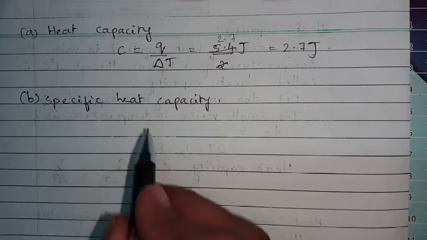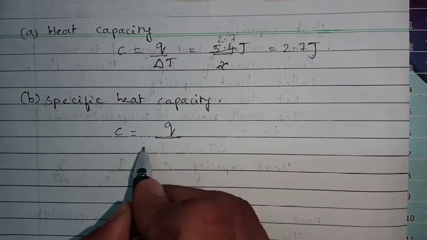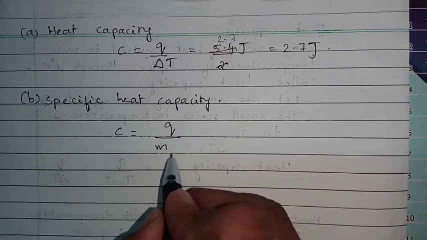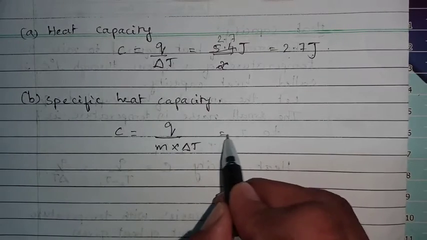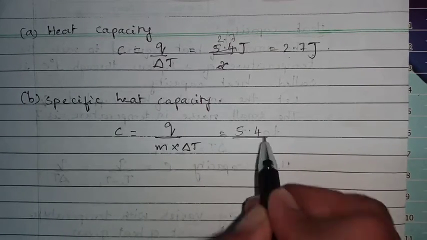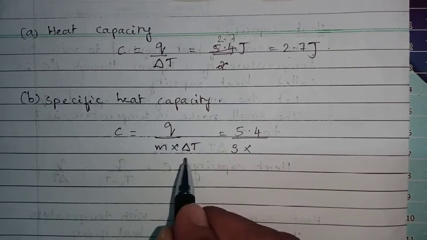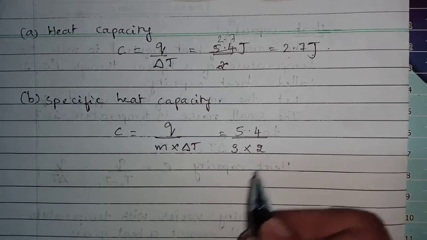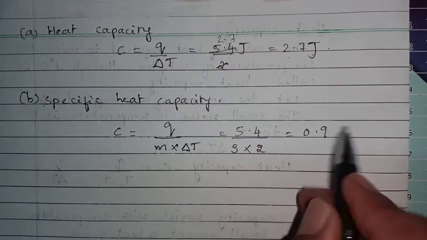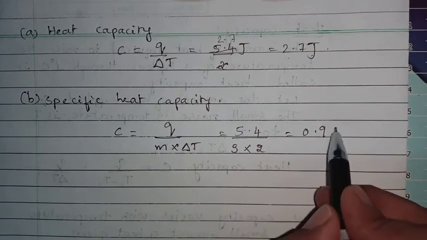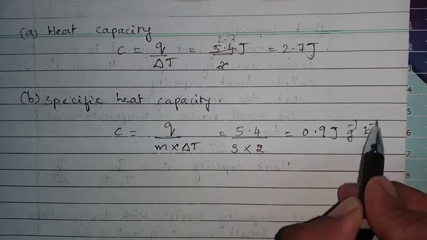So here the formula can be written as small c is equals to Q divided by M into delta T. Q is the amount of heat supplied to the system, M is the mass of the system, that is 3 gram, and delta T is the rise in temperature, that is 2. So just by dividing you are getting 0.9 joules per gram per Kelvin.